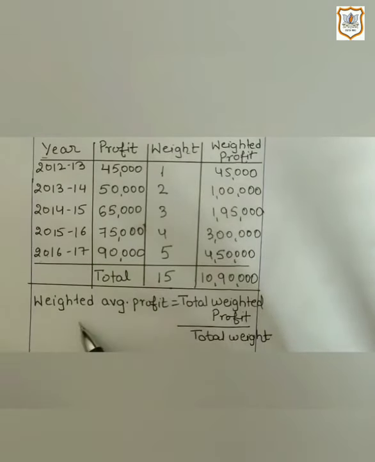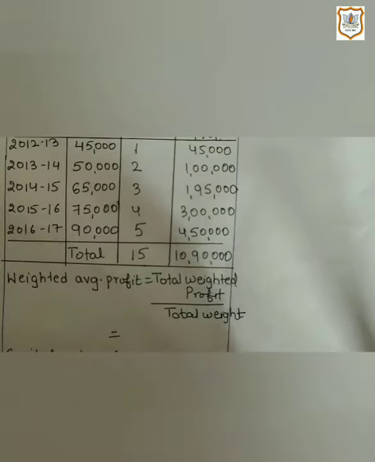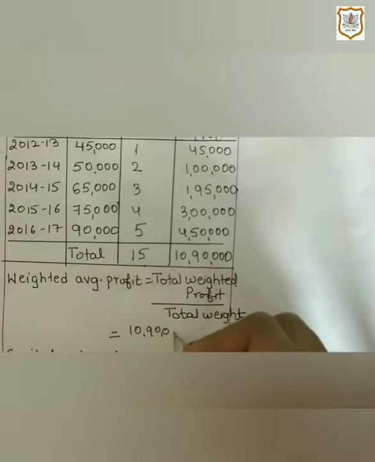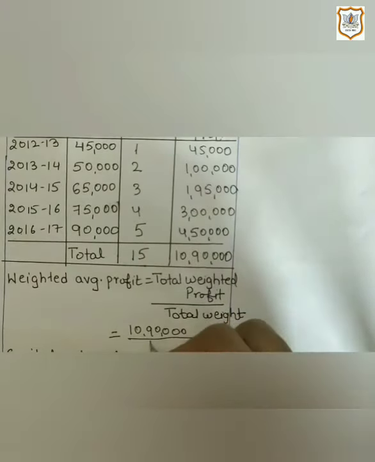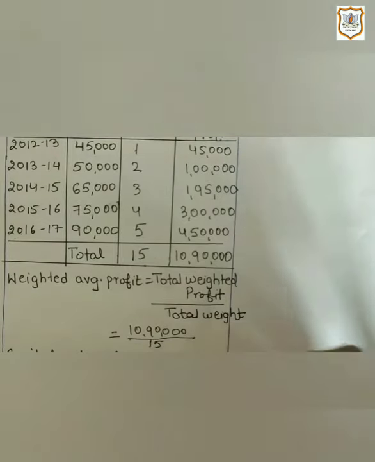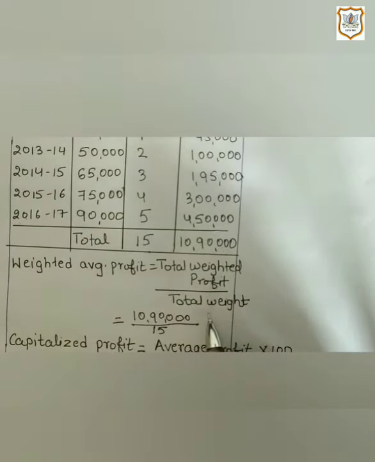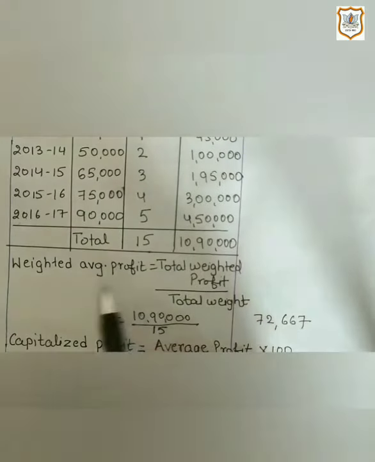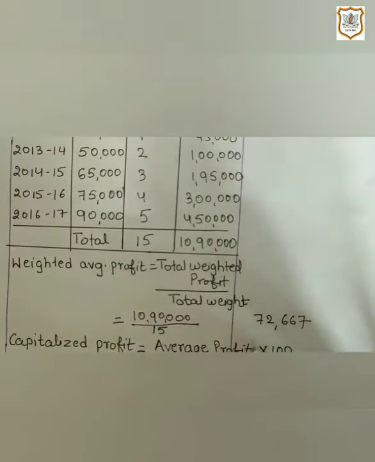Now we have formula for weighted average profit, which is equal to total weighted profit divided by total weight. Now let's substitute the value into the formula. 10,90,000 divided by total weight is 15. So here we will get 72,667. That is weighted average profit.